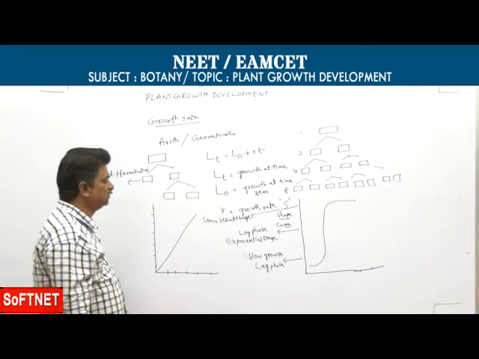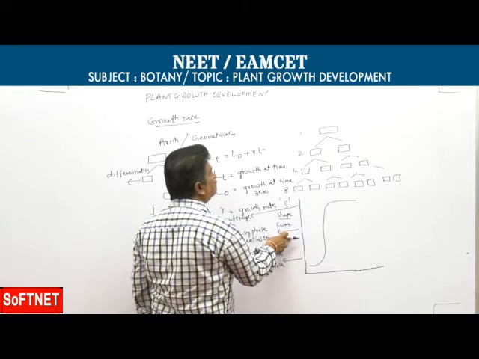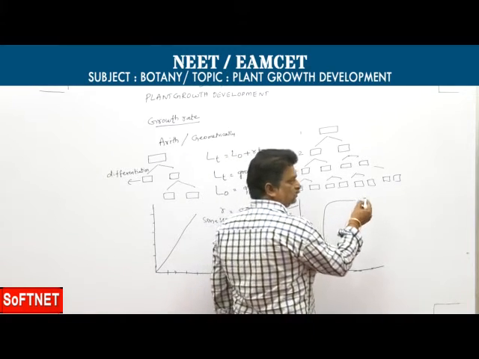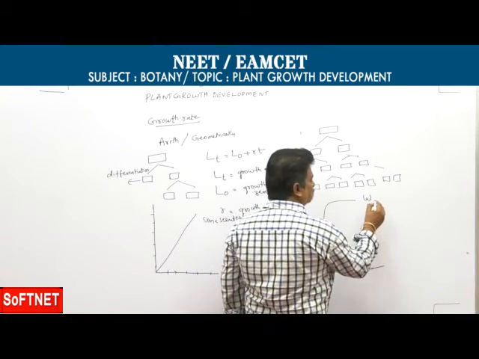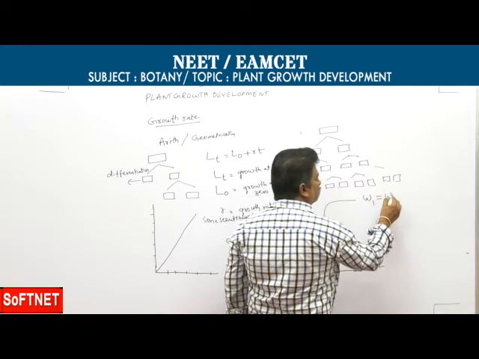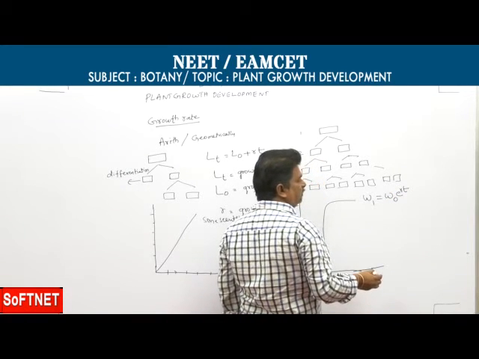For geometrical growth, the increase in dry weight or fresh weight can be obtained by a formula. That formula is W1 equal to W naught e to the power of RT.